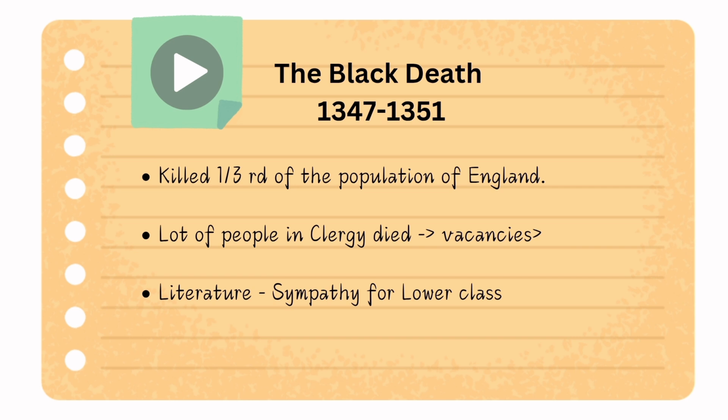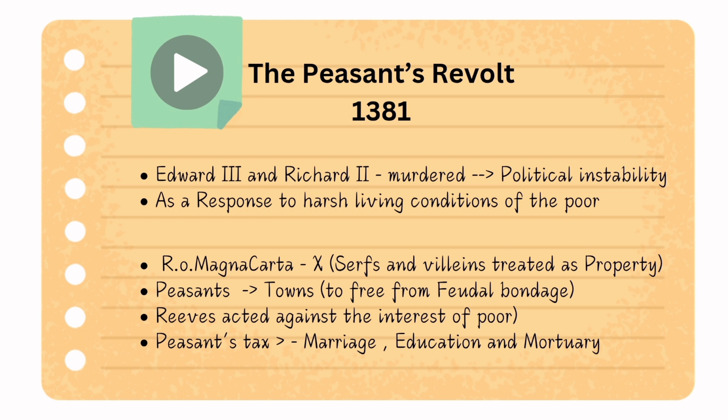Okay, so next, another major point in the historical background is the Peasants' Revolt. Here we can see that Richard II and Edward III were murdered, and this led to a lot of political instability. And as a result of the harsh living conditions of the poor, this Peasants' Revolt took its origin. The rights of Magna Carta were not being enjoyed by the people to the best. For example, we can still see serfdom happening throughout.